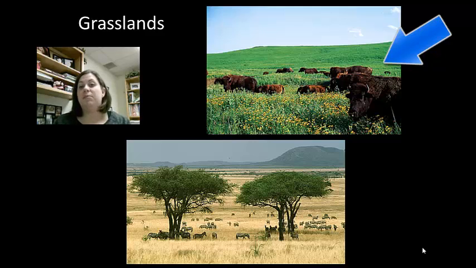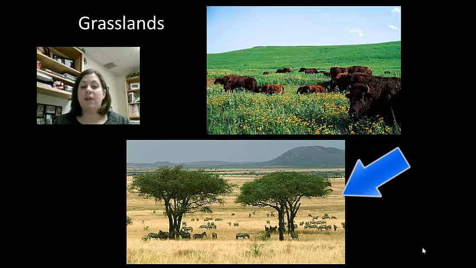Now, many grasslands have been converted into agricultural lands, especially here in the United States, because they have very fertile soil. The other type of grassland is the savanna, which has two seasons, the cold dry season and a hot rainy season. Again, it is mostly made of grass, but it has sparse populations of trees like you can see here in this picture. Now the root systems of these plants have to go very deep into the ground because during the dry season they have to withstand terrible droughts. Animals that live in the savanna include giraffes, elephants, antelope, zebras, wildebeest, water buffalo, rhinoceros, lions, hyenas, cheetahs, and some leopards.